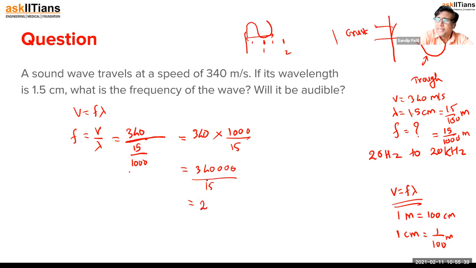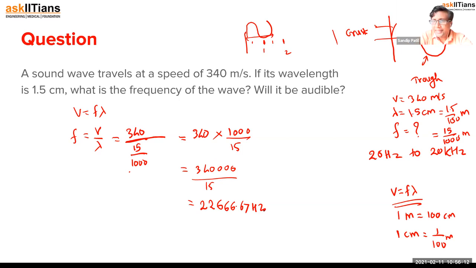Again 15 twos are 30, remainder will be 10, and 10 and 0 will become 100. Then we have 15 sixes are 90, then 10. This keeps going and you will get something like 22,666.666666 hertz.